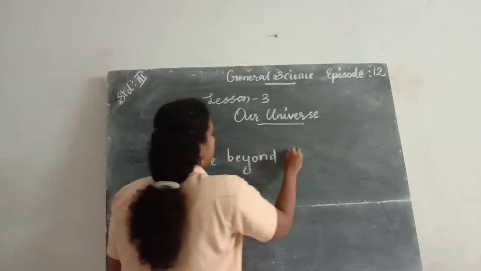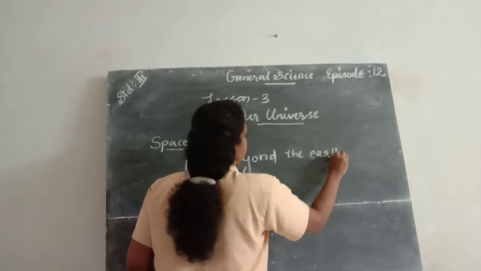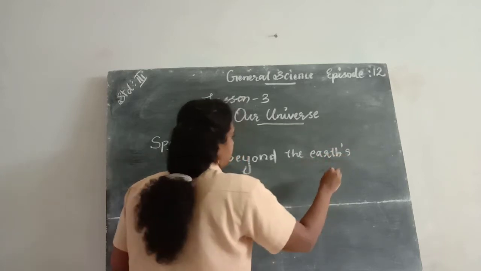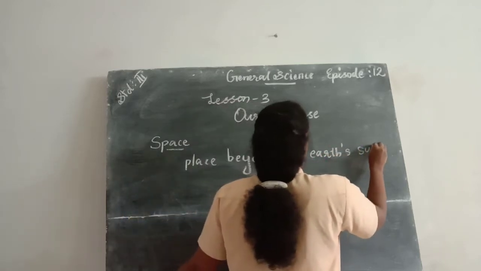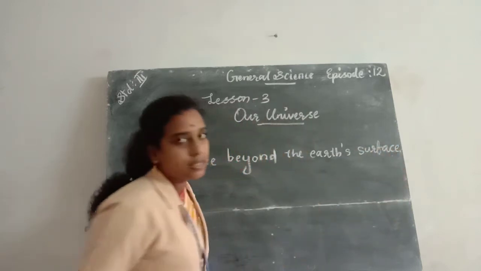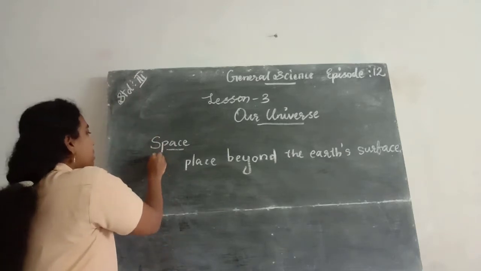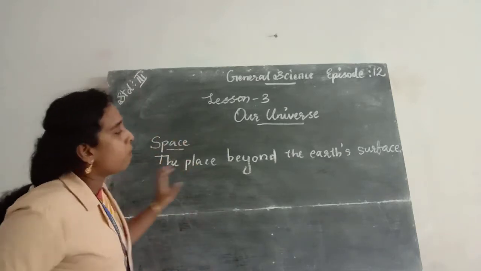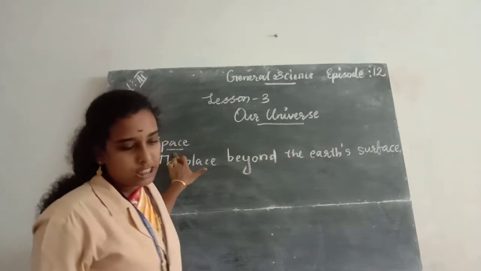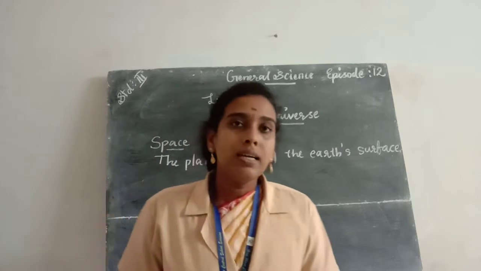The place beyond the earth's surface is called space.